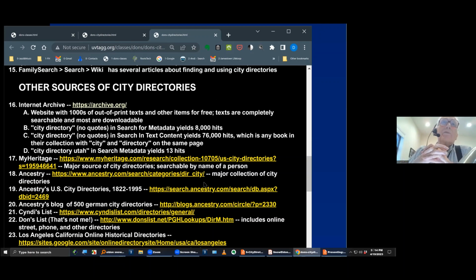A major source, item 16, is Internet Archive. Internet Archive, archive.org, is a website that is attempting to save all the stuff that's out of print online. They do screenshots, for example, of the whole internet every few days, and you can see what a website looked like 10 years ago if it was in existence then. But they've also stored many books, many manuscripts, TV programs, old movies, anything they can get that is out of print.